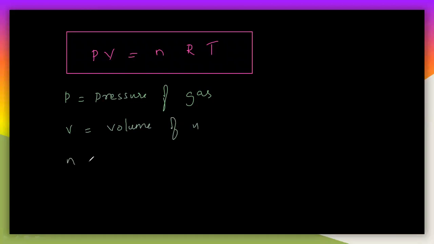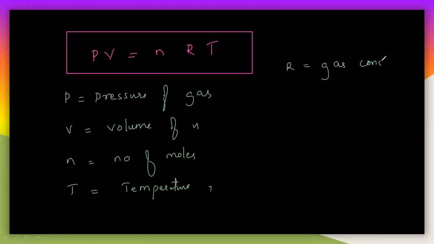And the next one, n is equal to the number of moles. And next, T is equal to the temperature of the gas. Now let us see R. R is nothing but the gas constant here. Generally the units will be like this: in most cases the pressure will be in atm, atmospheric pressure, volume will be in liters, the number of moles will be in moles, and the temperature will be in kelvins.